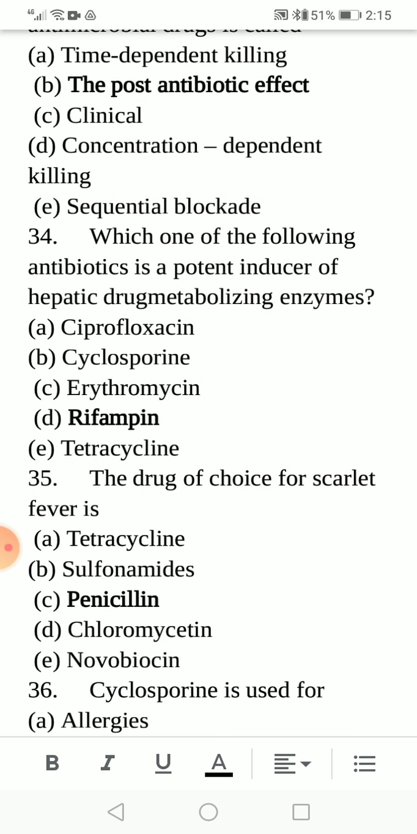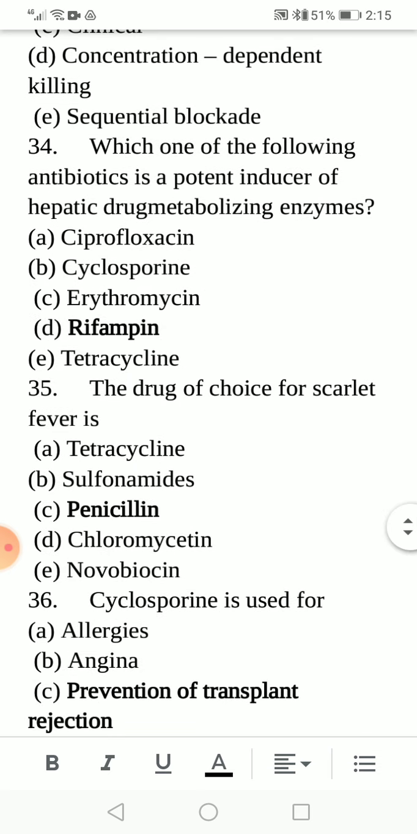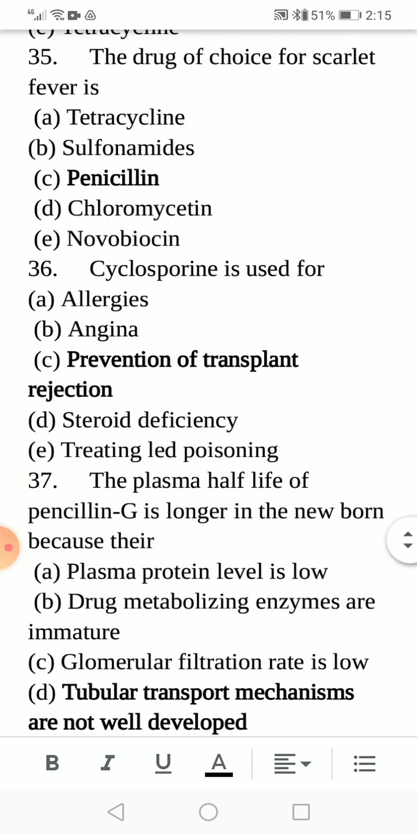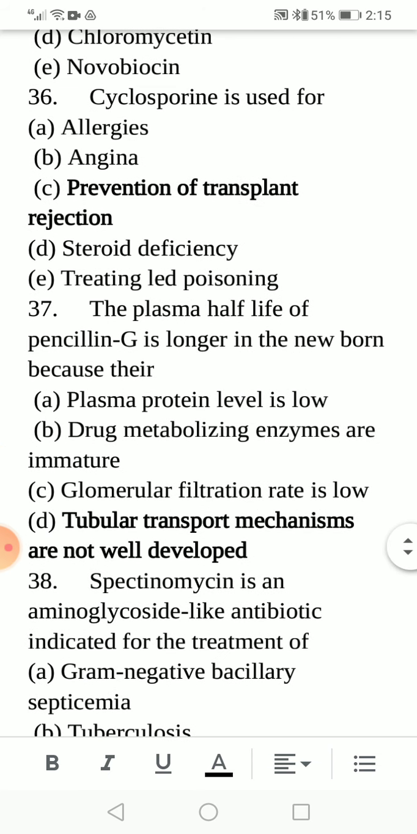Next one is, which of the following antibiotics is a potent inducer of hepatic drug metabolizing enzymes? Option D, rifampicin, is the correct option. The drug of choice for scarlet fever is penicillin. Option C, cyclosporine is used for the prevention of transplant rejection. Option C is correct.